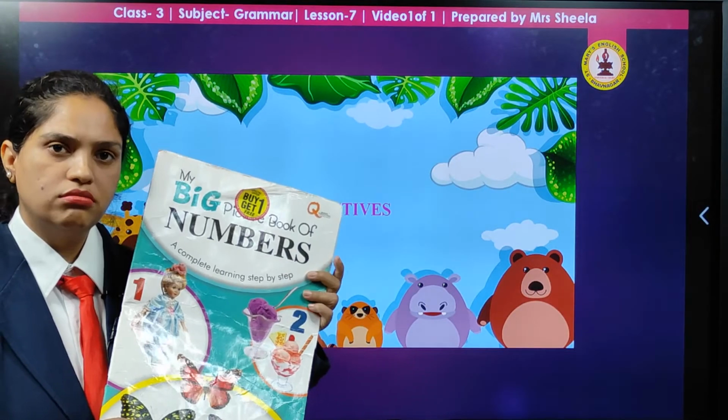Let's see further. Same way, children, we can use adjectives to compare also. Yes, if there are 2 of you sitting together or 2 of you are playing together, you can compare also. Like for example, he looks sad, right? Look at him, he's crying a little bit, right? So, he is sad, but she is happy. Yes, she is happy. You can see and you can come to know. Same way, Rahul is strong, but Anil is weak. Why? Because he is looking tired. And to express that he is tired, you use the word weak.